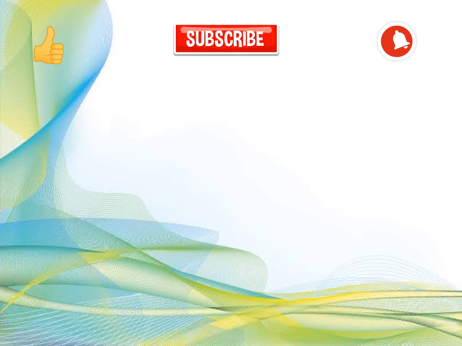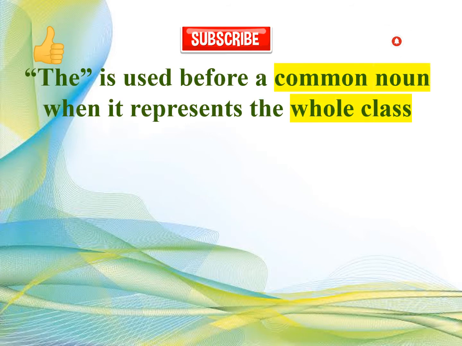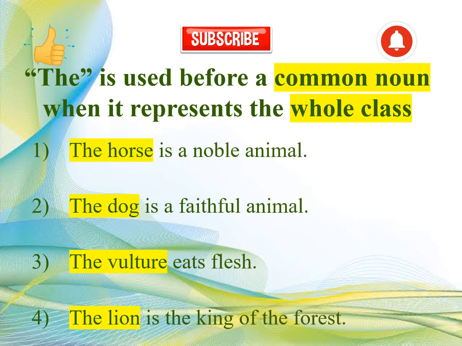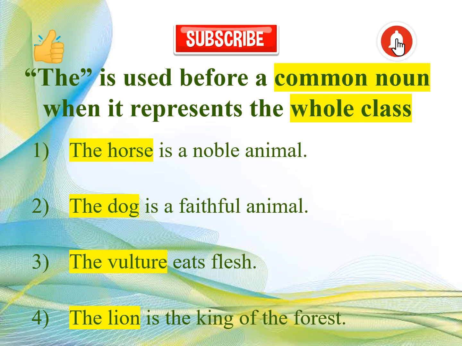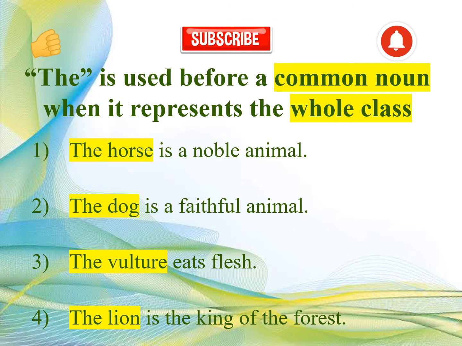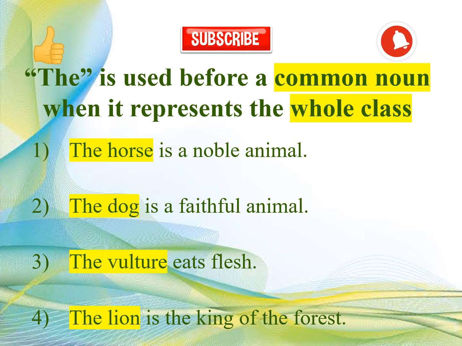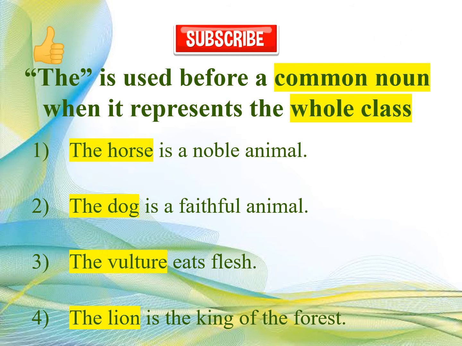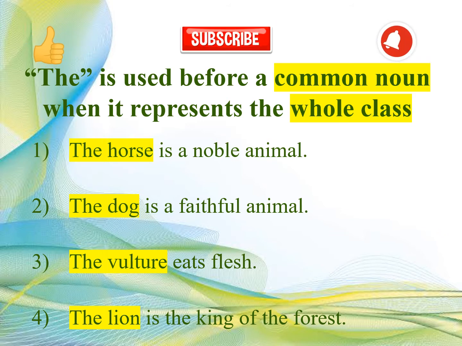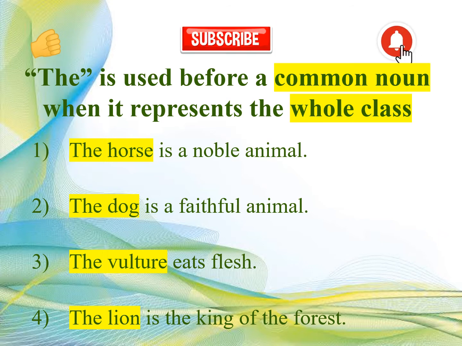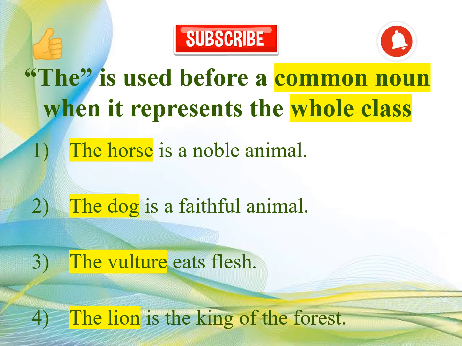The is used before a common noun when it represents the whole class. Let's take a few examples. The horse is a noble animal. The dog is a faithful animal. The vulture eats flesh. The lion is the king of the forest. In these sentences, the horse, the dog, the vulture, and the lion are words used to represent the whole class. Those are common nouns representing the whole class.